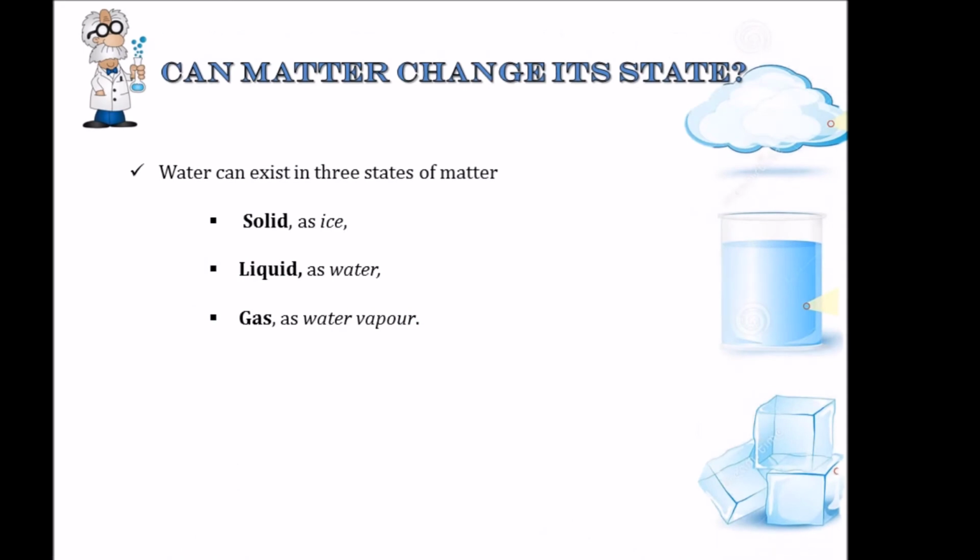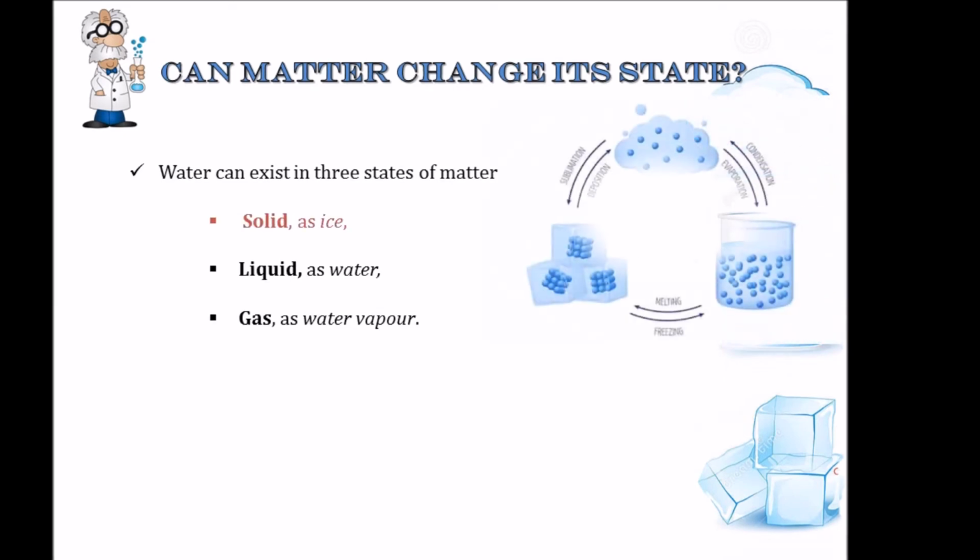Say for example, water. Water exists in three states. We know, right? In the solid state, water is ice. In the liquid state, it is water itself. And in the gaseous state, it is water vapor. And we also have seen how water changes into water vapor, how water changes to ice or ice into water.